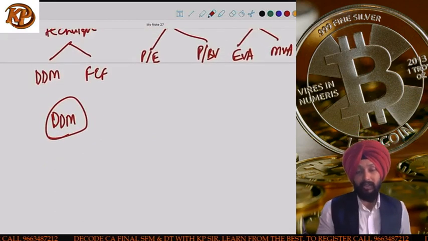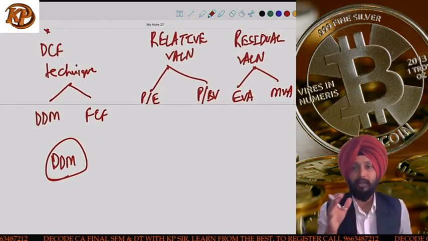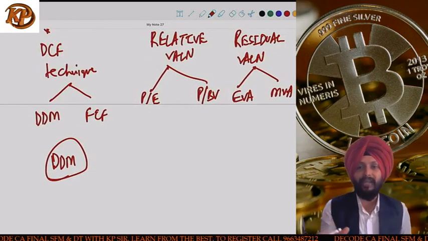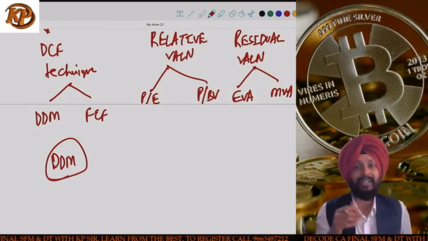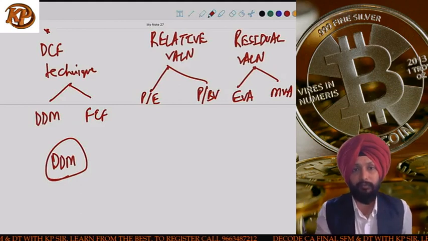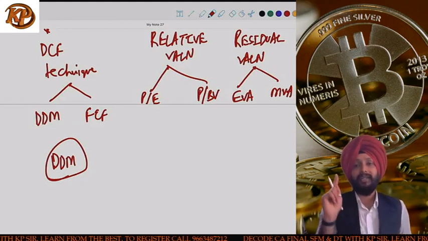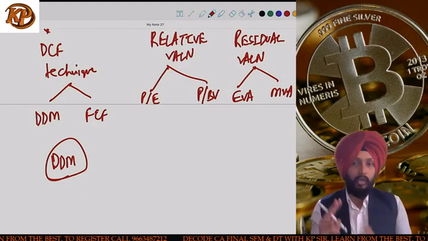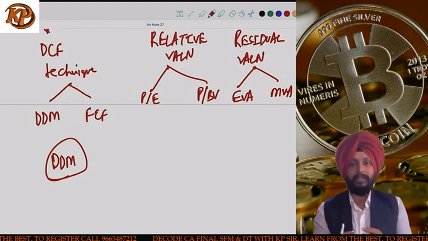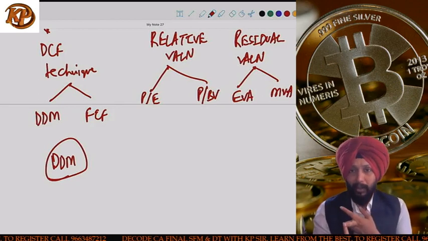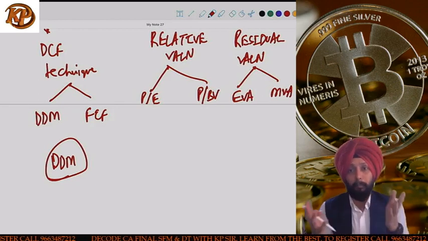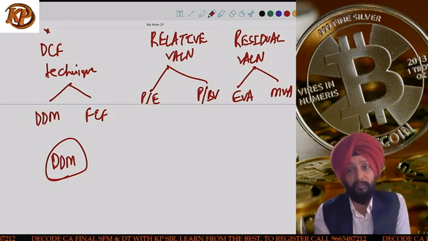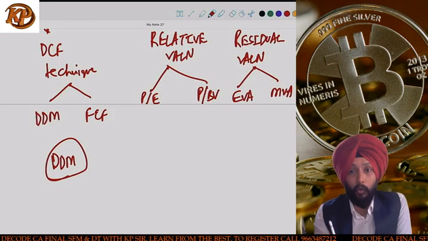Now when I say discounted cash flow technique, you remember I told you it is very simple. We take the future cash flows expected from the equity and we discount it at investors' RE. What is RE, sir? RE is the required rate of return. Investors' RE is used to discount the future cash flows from the share. Equity share, what are the cash flows, sir? Cash flows can be dividends, and the selling price which we will get at the end of the holding period. Dividends you will get every year, selling price you will get at the end of the holding period.